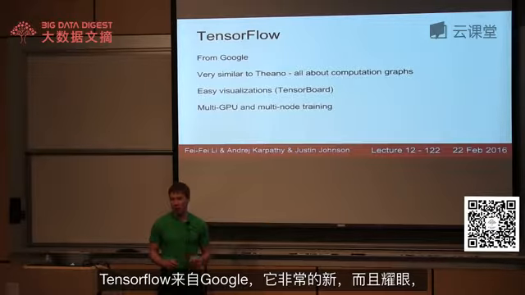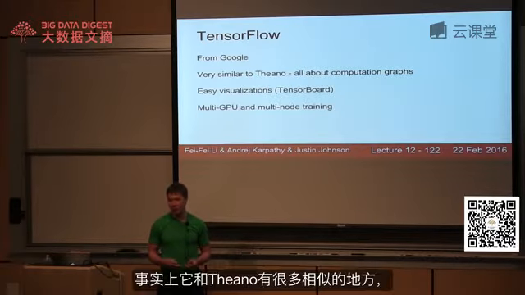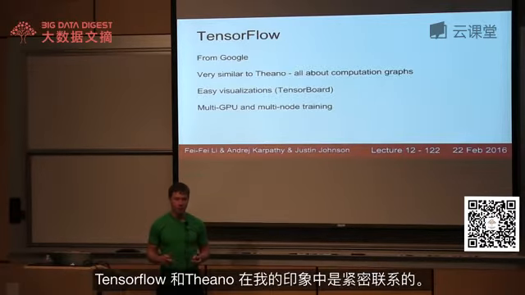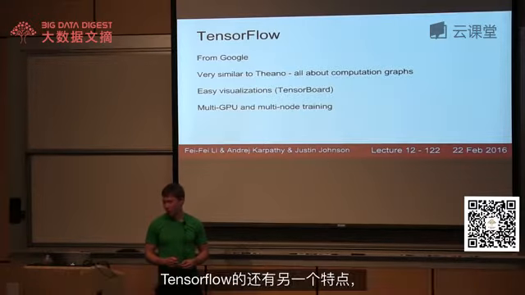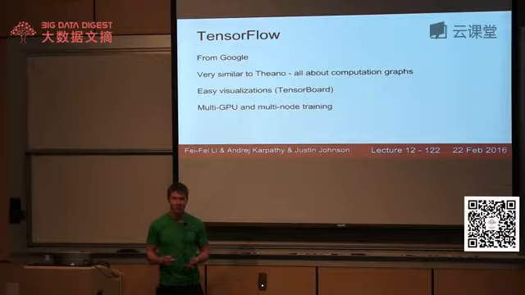TensorFlow is from Google. It's really cool and shiny and new, and everyone's excited about it. And it's actually very similar to Theano in a lot of ways, that they're really taking this idea of a computational graph and sort of building on that for everything. So TensorFlow and Theano are actually very, very closely linked in my mind. And that's sort of why Keras can get away with using either one as a backend. And also maybe one point to make about TensorFlow is that it's sort of the first one of these frameworks that was designed from the ground up by professional engineers.